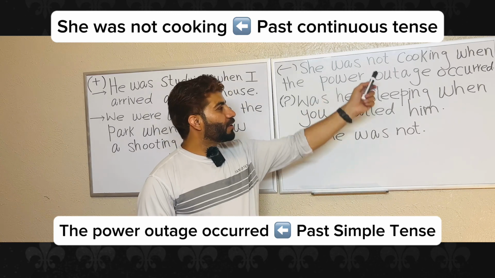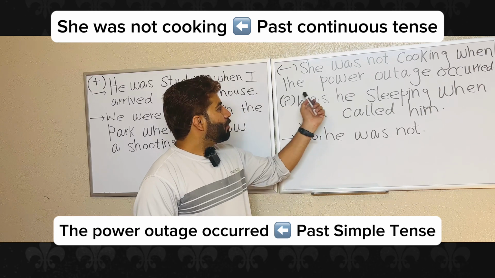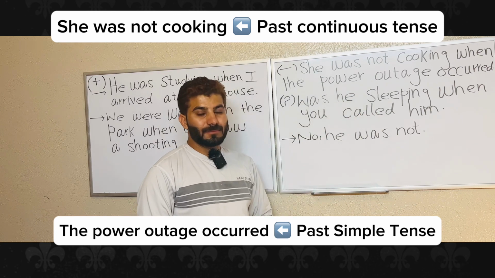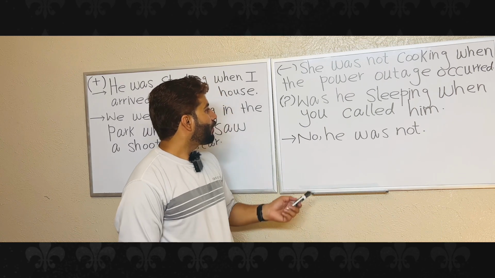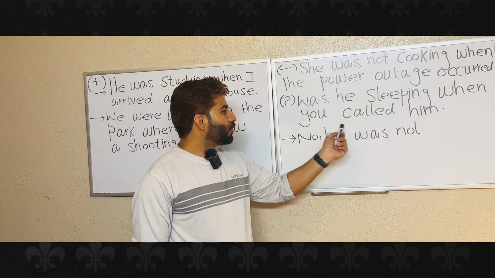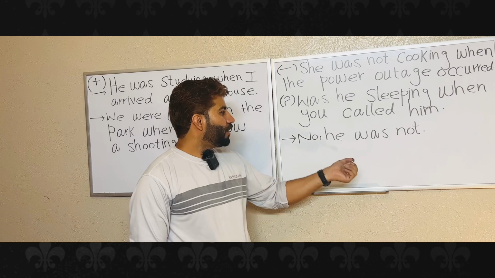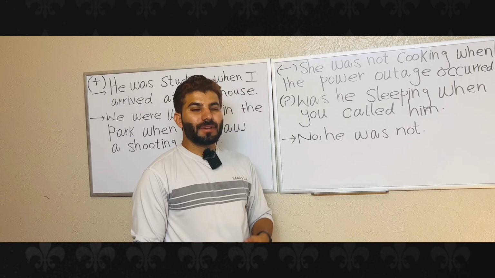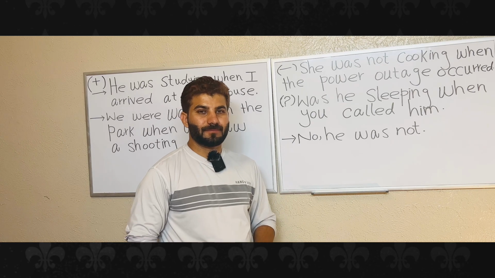So she was not cooking. This is past continuous tense. The power outage occurred, followed by past simple tense. In a question structure, was he sleeping when you called him? The answer is no, he was not, or yes, he was, depending on the situation.